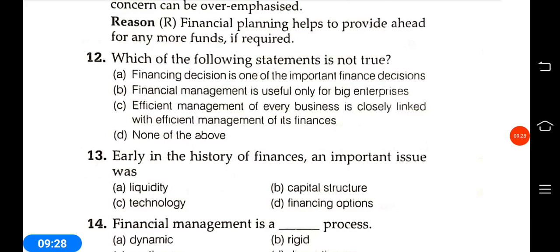The first option is true. Financial management is useful only for big enterprises is incorrect, because every business, small, medium or big, needs finance management. So option B is not true.